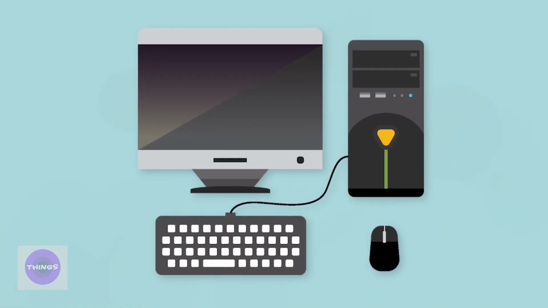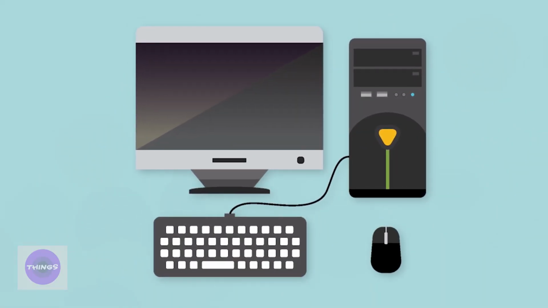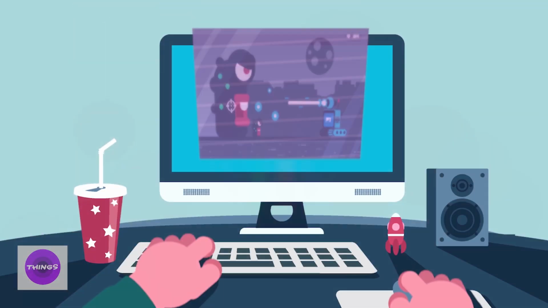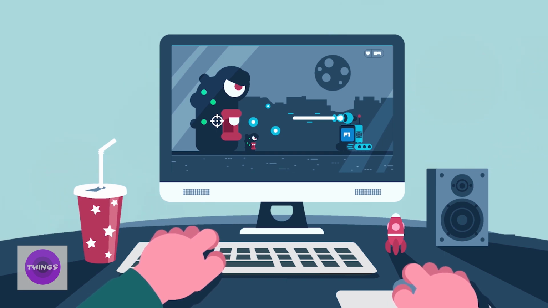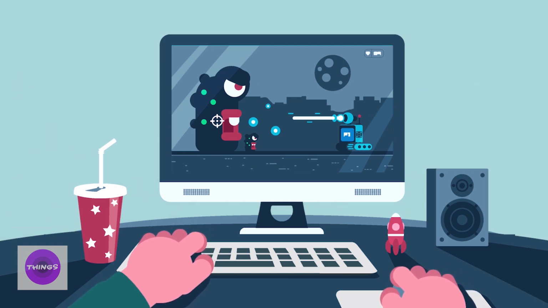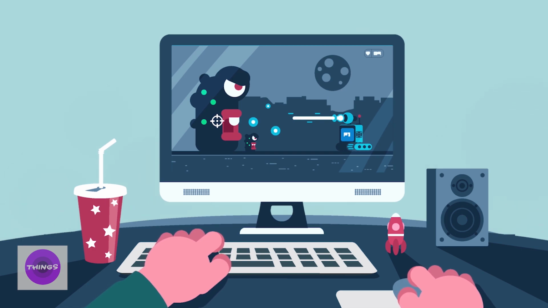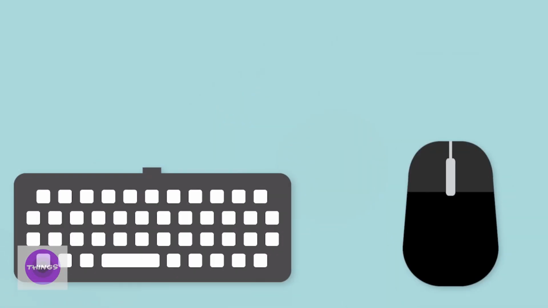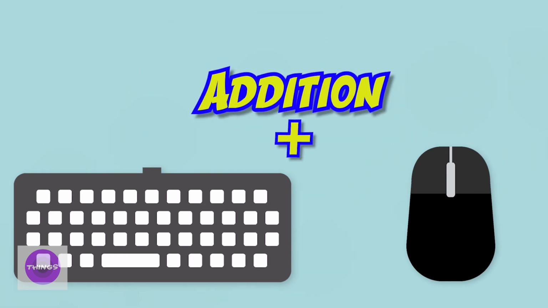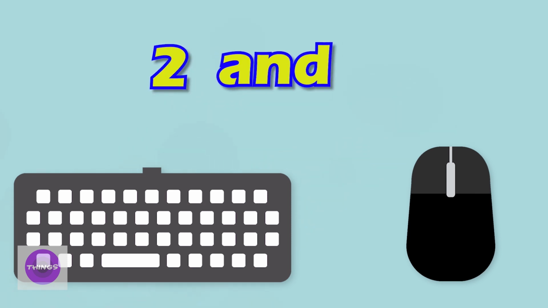In the same way, to do any work in a computer, we have to follow these 3 steps. First, input. We give orders to the computer. The computer accepts data, that is words, pictures or sounds as inputs. These are put into the computer by input devices such as keyboard, mouse or the touch screen. For example, we have to do addition. So input will be any number, for example 2 and 3. The instruction would be add.